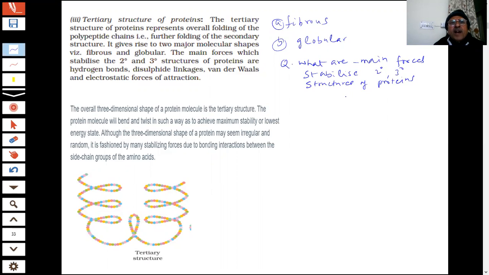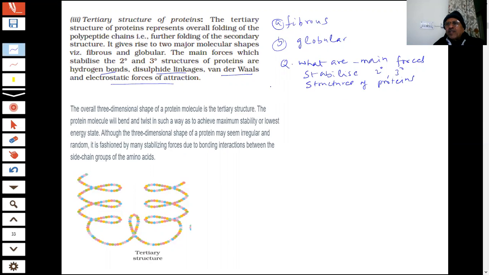Our answer is there are hydrogen bonds, disulfide linkages, van der Waals forces, and electrostatic forces of attraction. Hydrogen bond, disulfide linkages, van der Waals, and electrostatic.